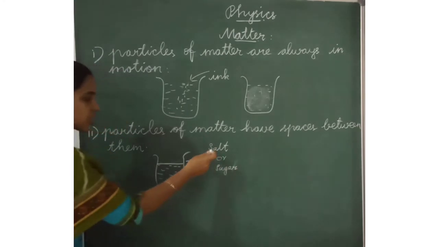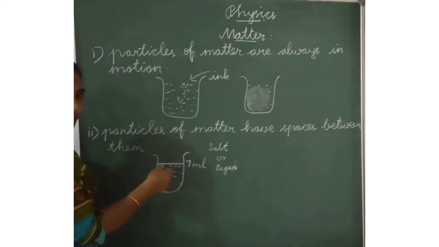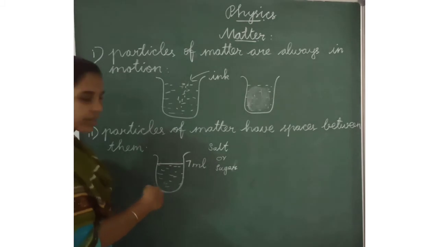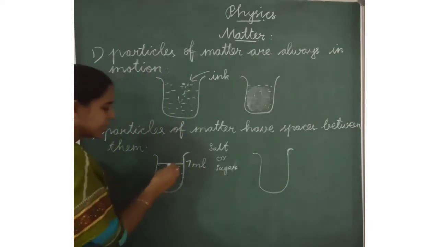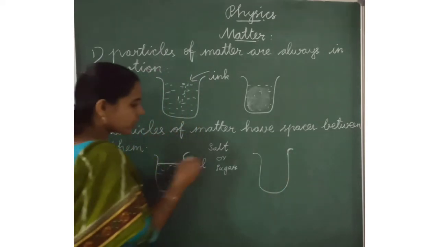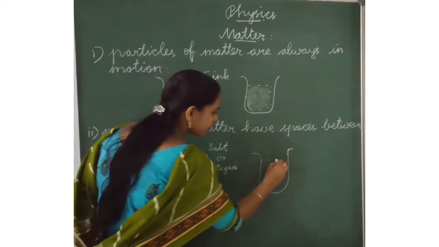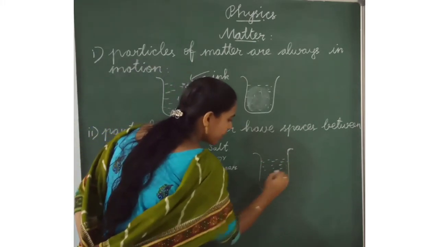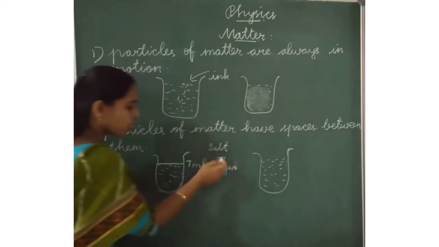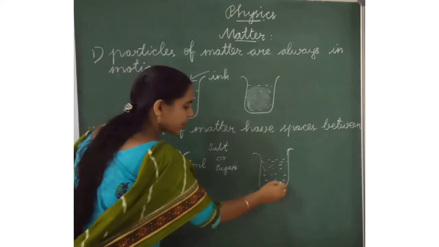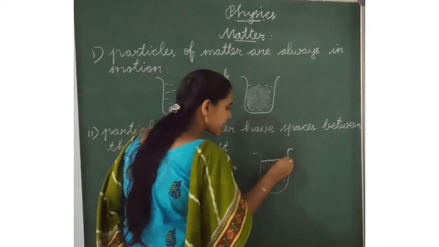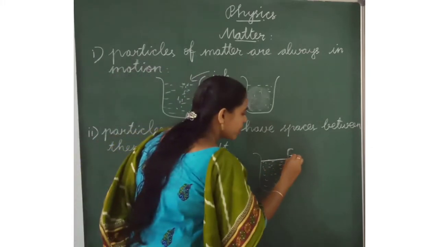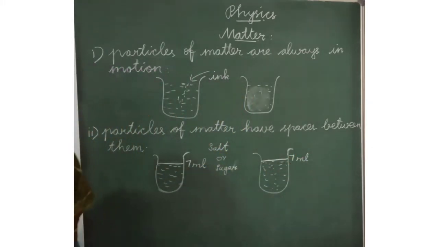We have to add the salt or sugar in this water. Then we have to mix it. Now the salt or sugar will be dissolving in the water, so the water level will not change. Always the salt and sugar will dissolve in the water, but the level of water will not change. After mixing the sugar or salt, the level of water is still 7 milliliters.